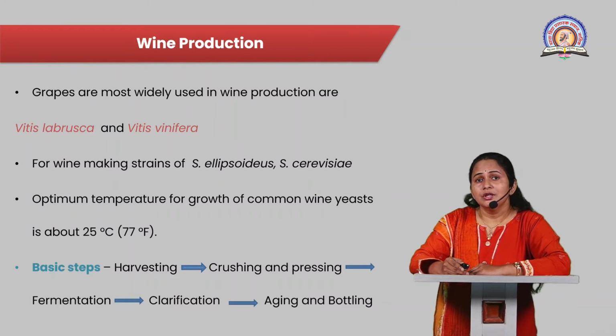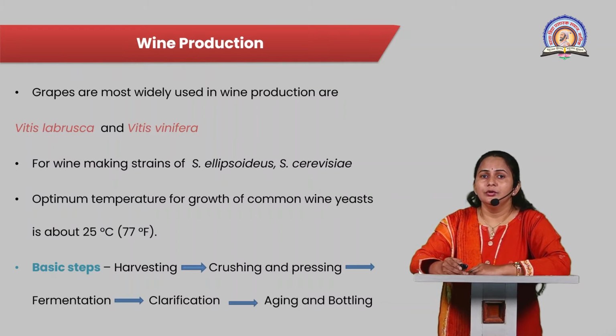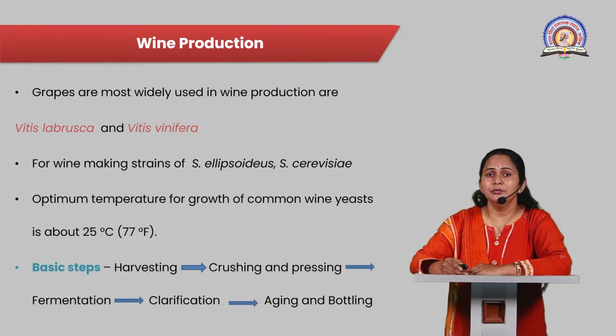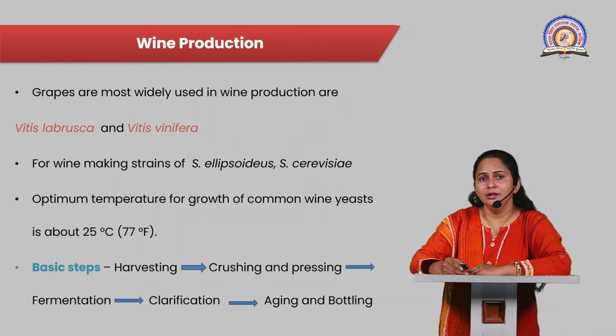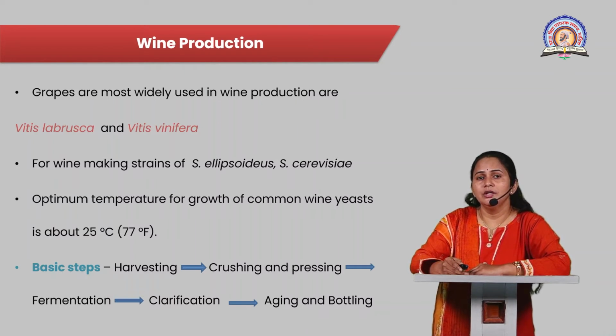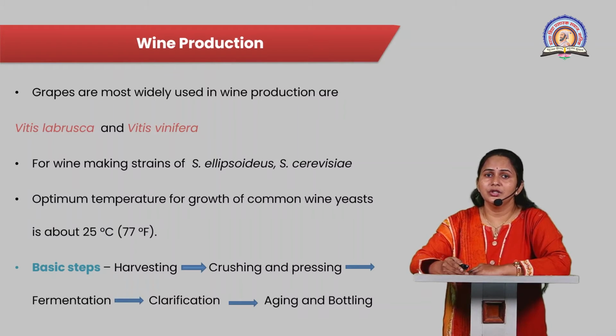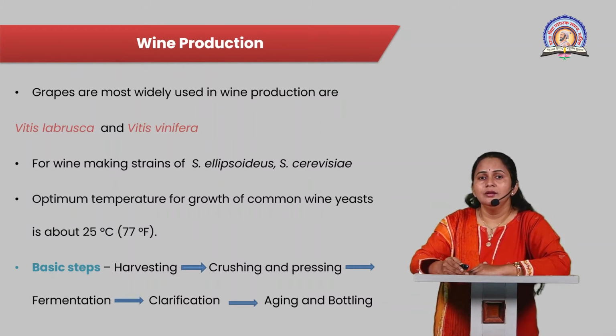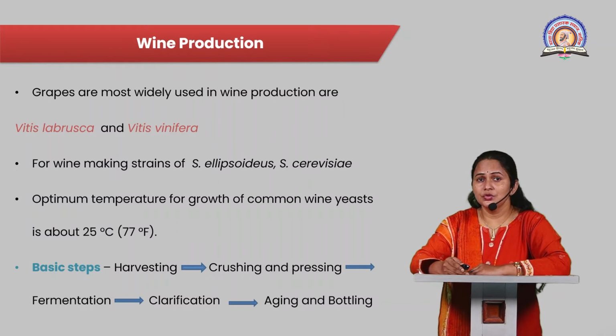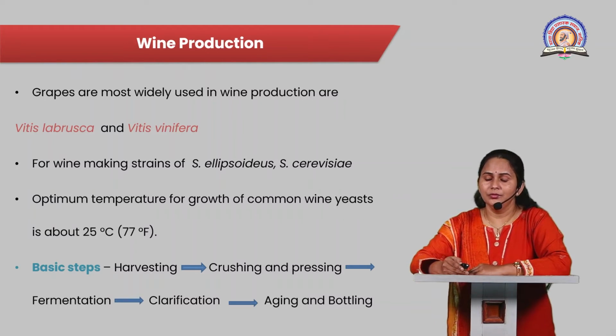Now, turning to the basic steps for the production of different types of wine, whether it may be a white wine or red wine. The first step in white and red wine production is harvesting, then crushing and pressing. Then the third step is fermentation. The fourth step is clarification of wine, and the last step is aging and bottling of wine.